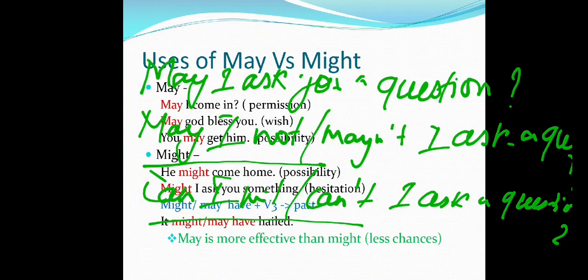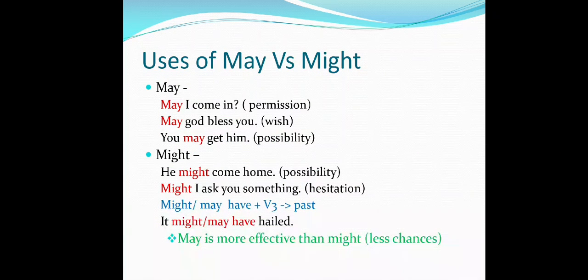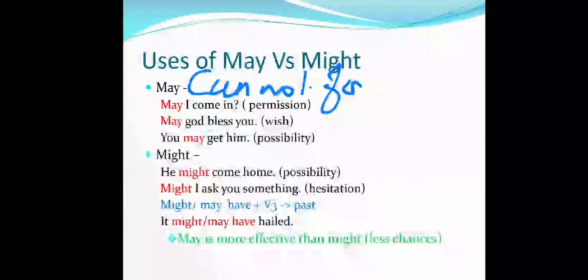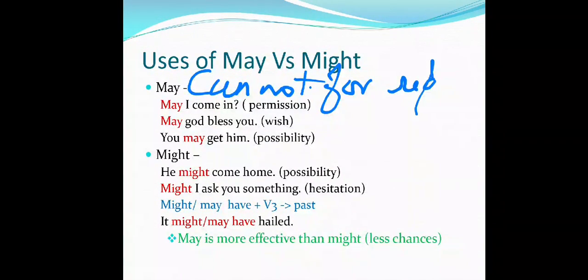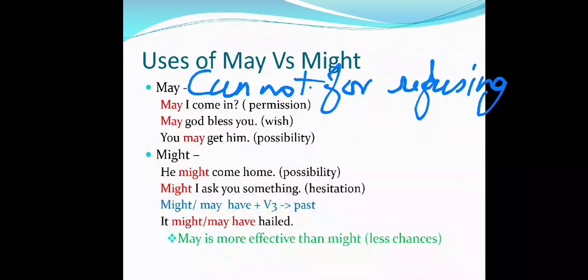So if I give a reply, no, you may not. You do not say this. That's incorrect. Whenever you are rejecting any request, you have to use only cannot. You cannot do this. You cannot ask a question. You can't say may not. You may not ask a question, no. Whenever I refuse your request, I will use only cannot for refusing the